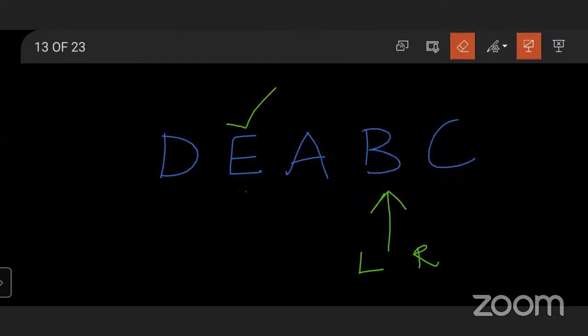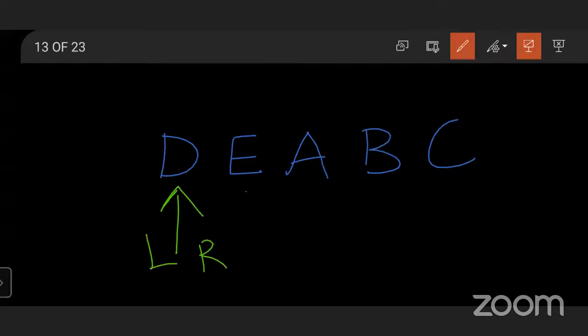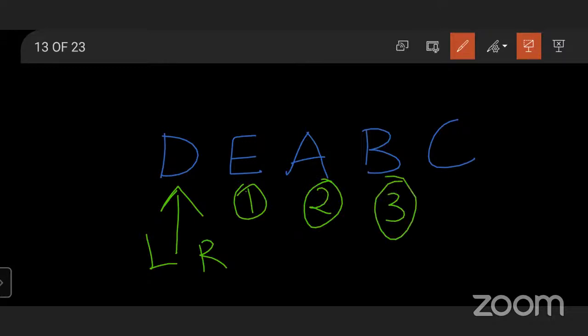Next, tell me who is in the third right of D. B, ma'am. I am asking about the third right. So D is here. I am taking this as the right and this as the left. The first one is E, the second is A, and the third right is B. If I ask the fourth right of D? C, ma'am. Yes, very good. This is the fourth right of D.